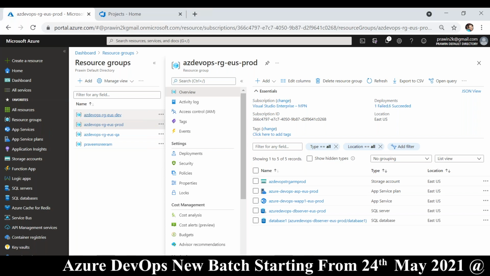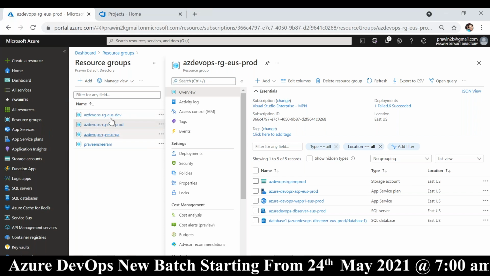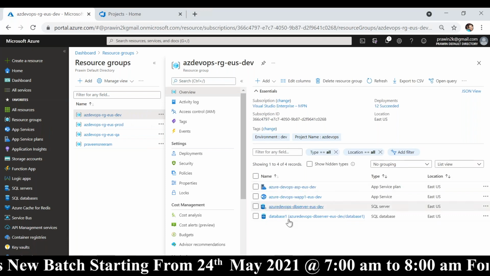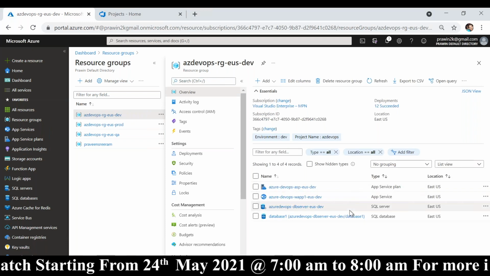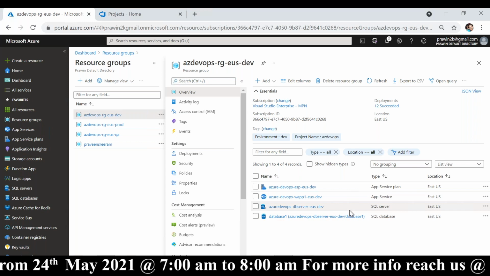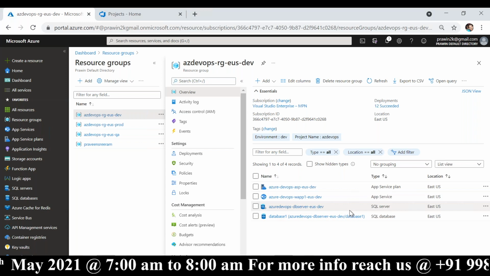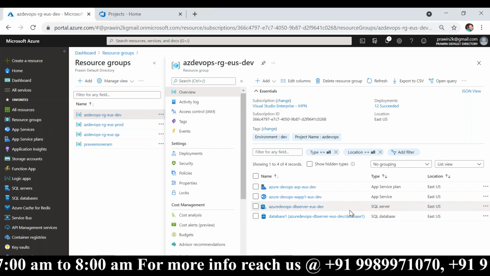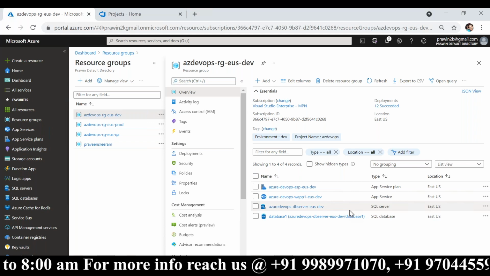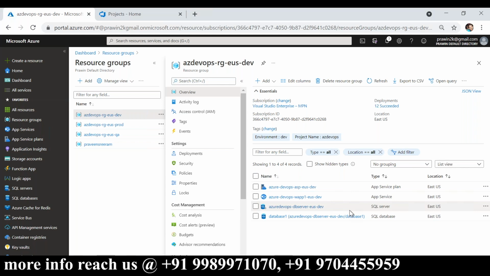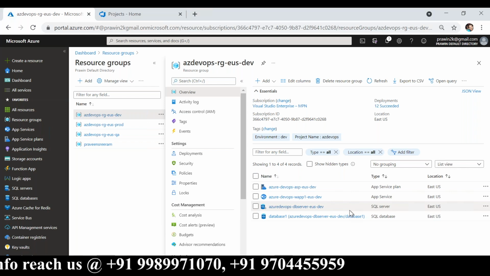So here I have 3 environments and every resource group, or every environment, has multiple resources, right? In this example, there are 4 resources. But in one of my projects, we had more than 300 resources like this, right? So creation of these services in multiple environments will take a lot of time.